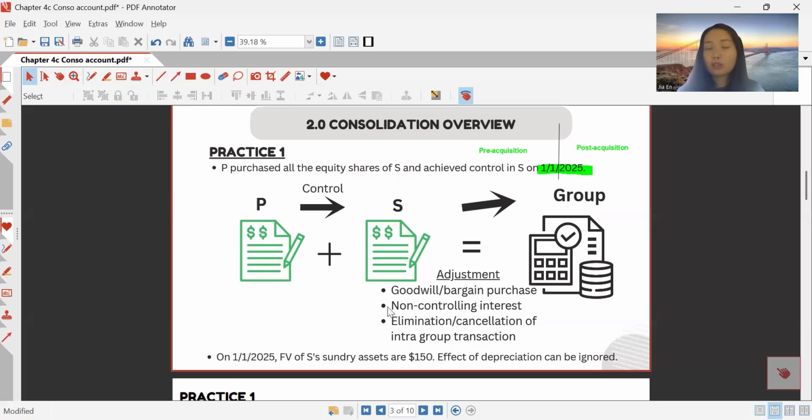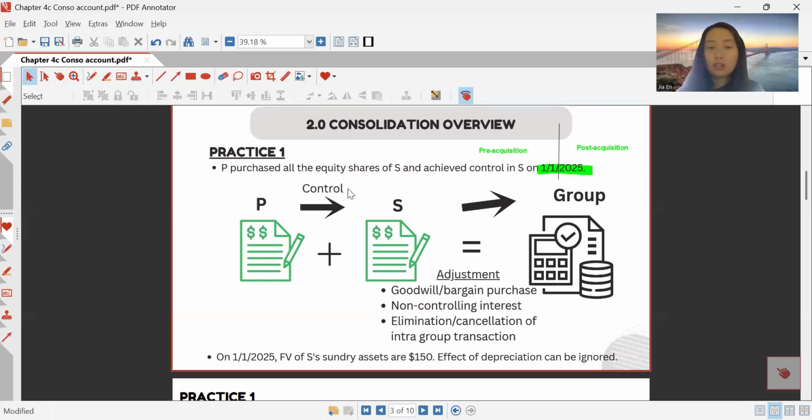Next, non-controlling interest is also one of the adjustments that we have to make. This exists when the parent does not control 100% of the subsidiary. So if the parent controls 100% of the subsidiary, then you don't have any adjustment to make for non-controlling interest because there is none. You control the whole of the subsidiary company. There is no non-controlling interest, hence no adjustment needed.